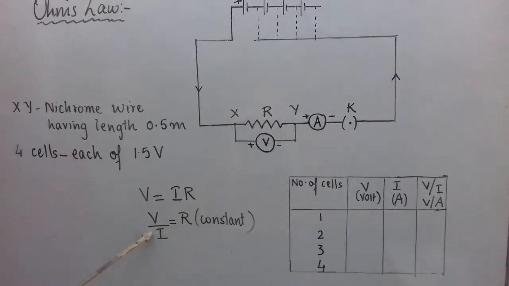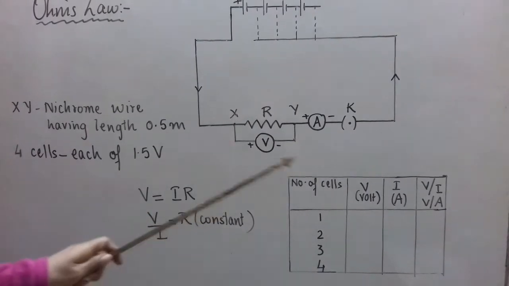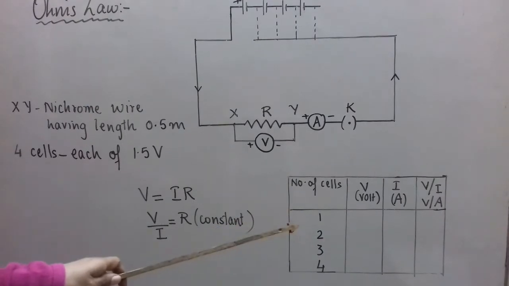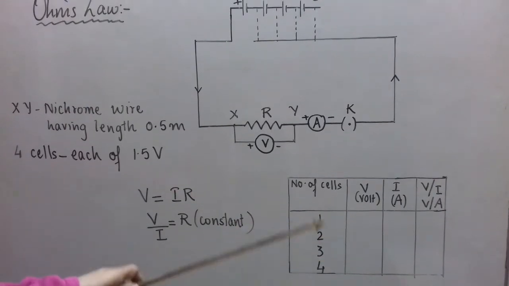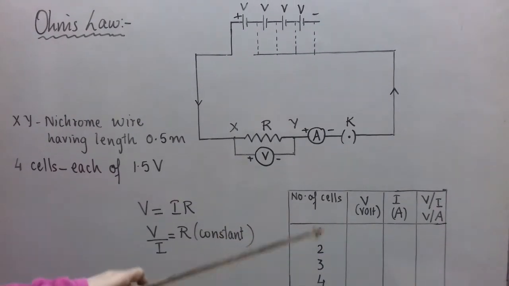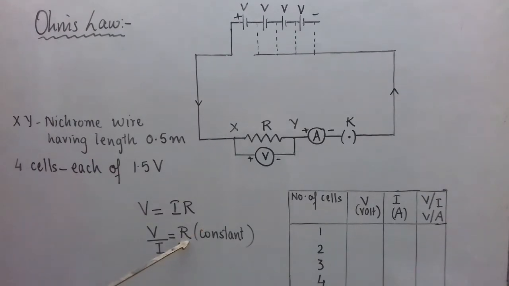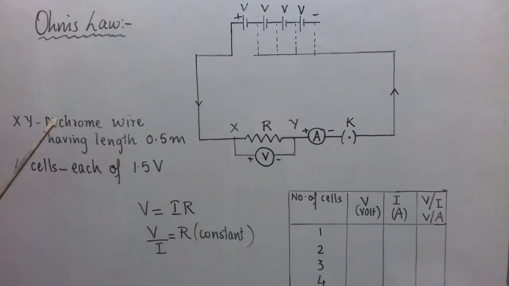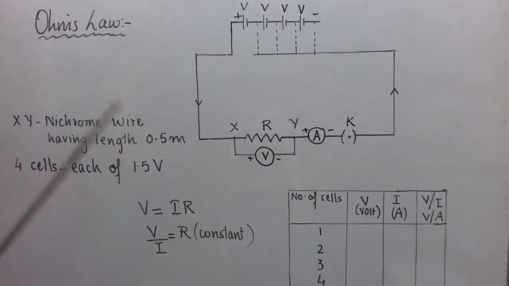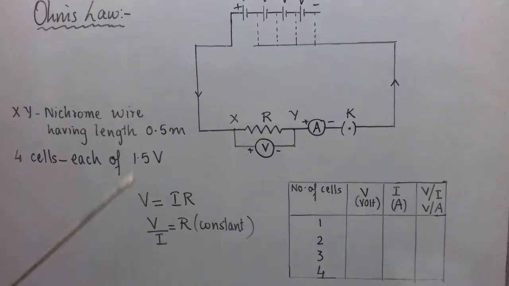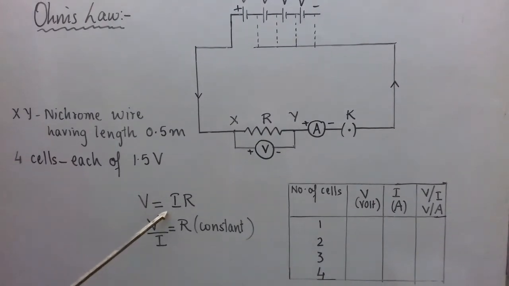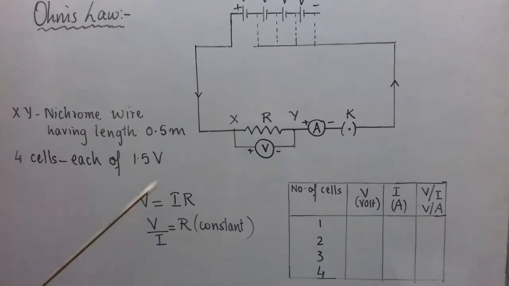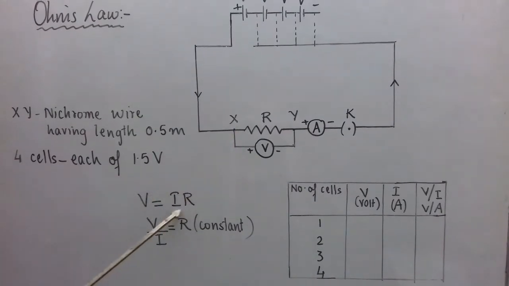If the ratio remains constant, it means the answer which you get in each set of readings, which is approximately constant for all the sets, is nothing but the resistance of the conductor. Which conductor? Nichrome wire. So using this activity, we can prove that V is proportional to I, where V is the potential difference across the conductor and I is the current flowing through it.